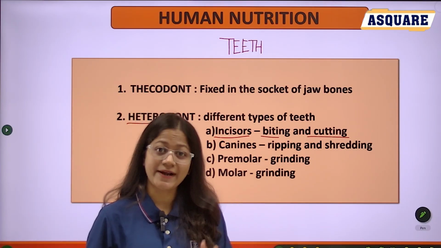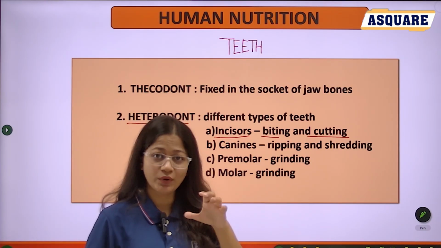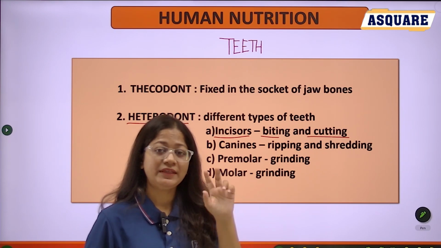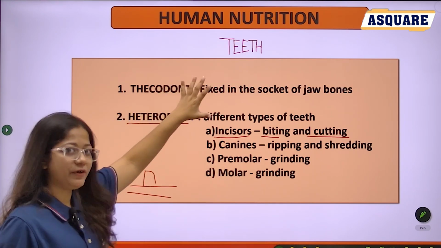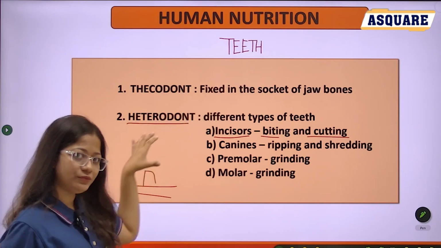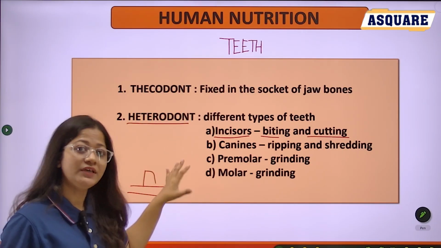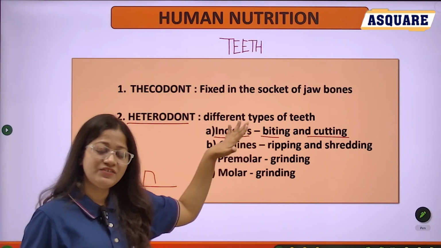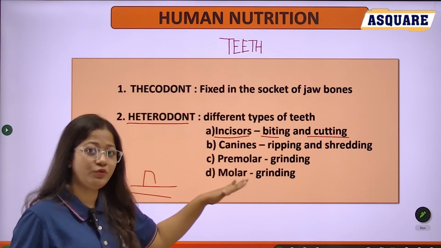Teeth are the hard structures present in the oral cavity. They are useful for mastication. Then thecodont means the fixing of your teeth into the jaw. This we call thecodont. After that, heterodont. Heterodont means different kinds of teeth, like the incisors, canines, premolars and the molars.